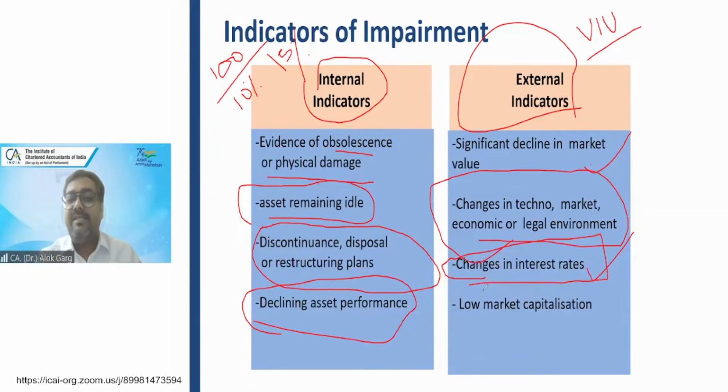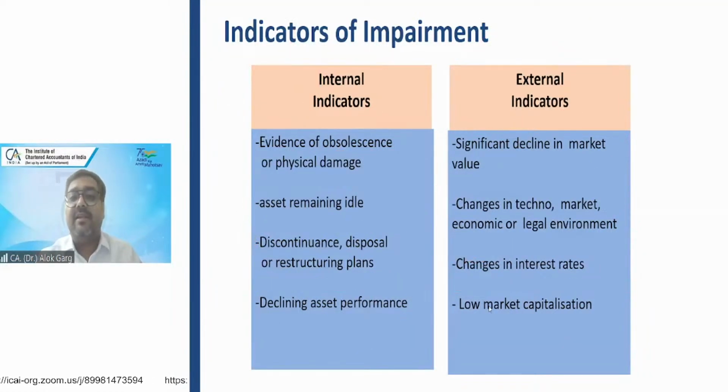Low market capitalization: the share price of the company has significantly gone down. Low market capitalization is again an external indicator for doing the impairment exercise, right? This is an indicator of impairment.